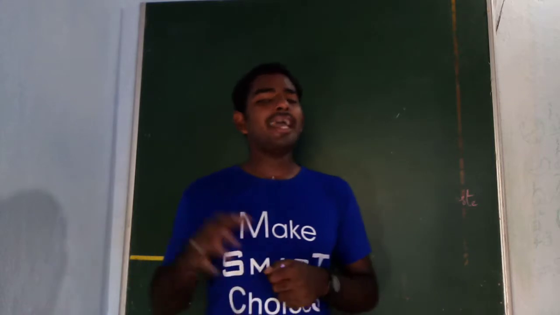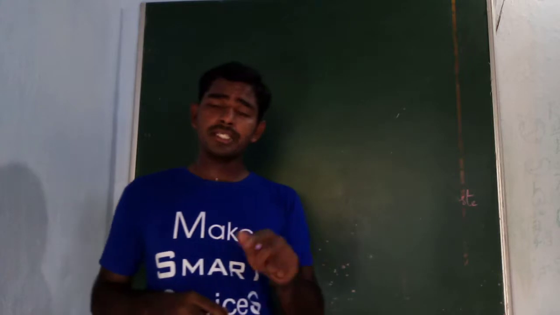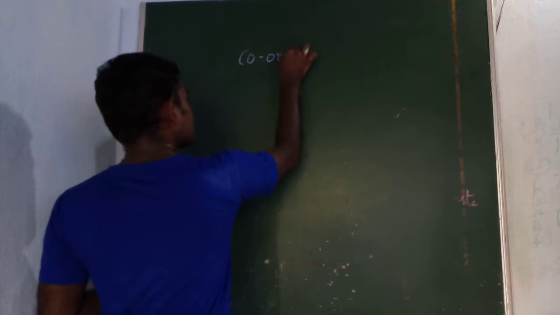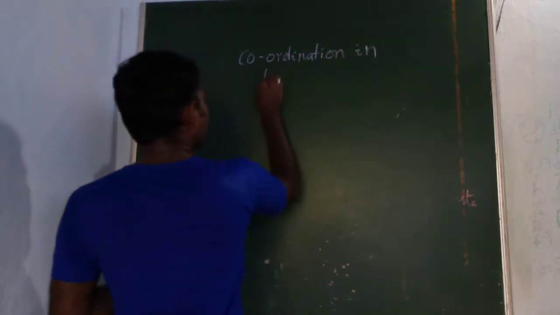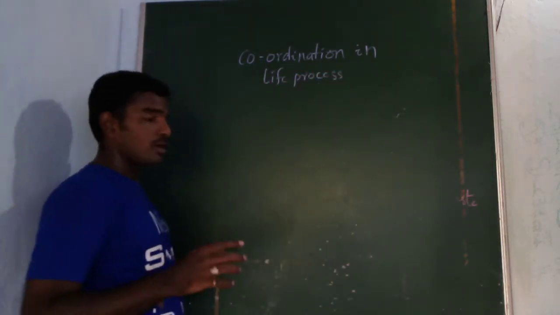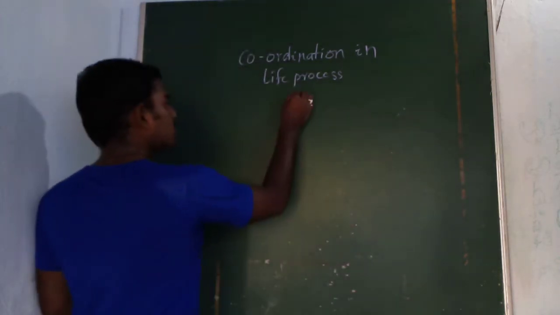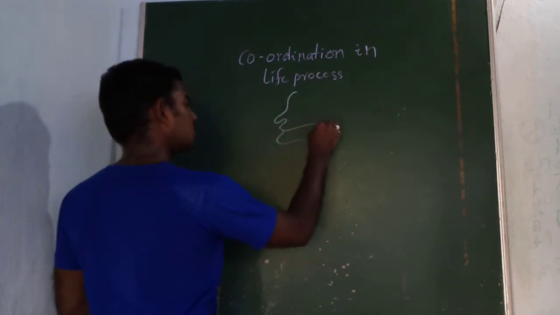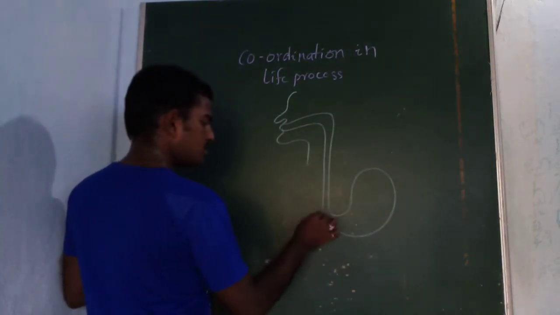So today's topic is the extension of the previous topic videos. Today I want to discuss coordination in the life process. In this, I want to discuss first how the digestion process takes place in humans, starting from the buccal cavity, continuing through the esophagus, and finally reaching the stomach.